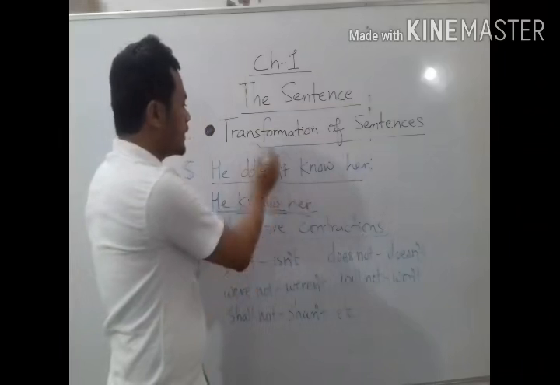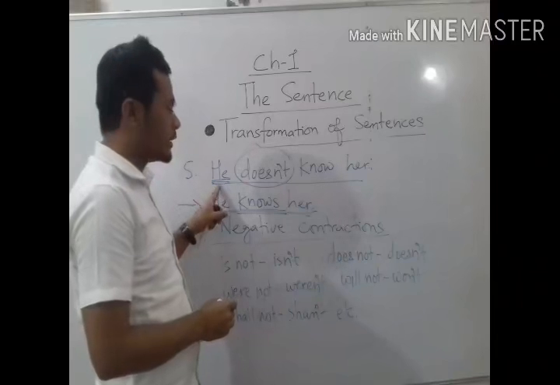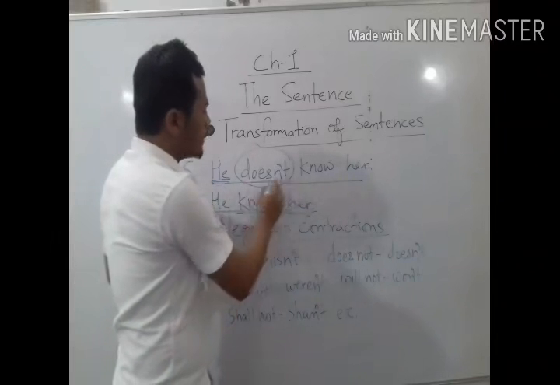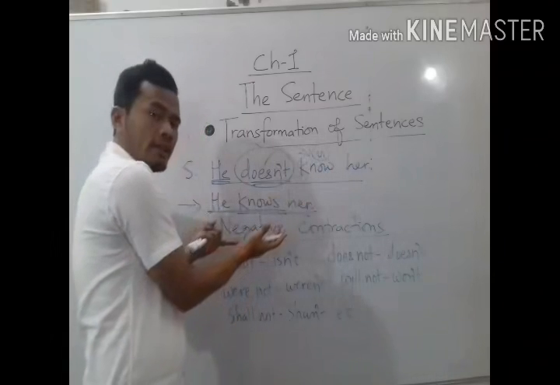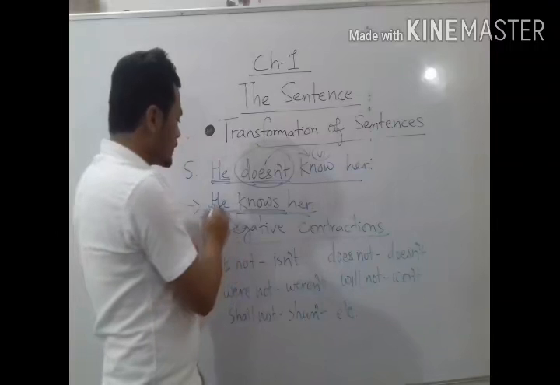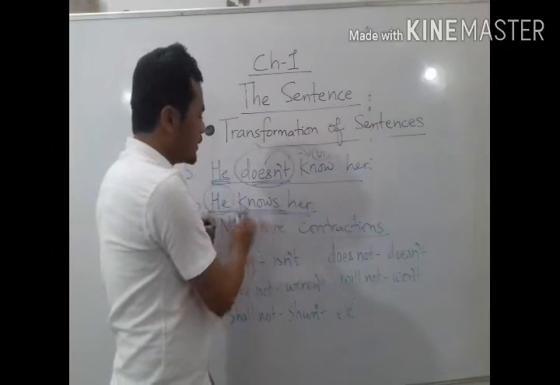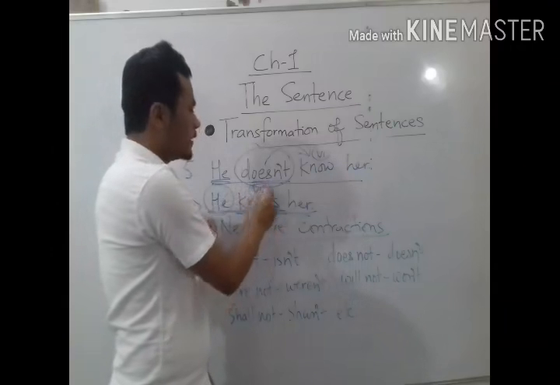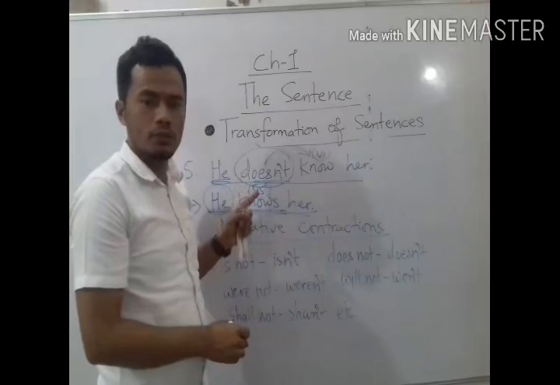Here doesn't, because the subject is singular. After using do, does, did, I have already told you to use V1. But here we don't have any do words, so with a singular subject we use knows, the singular verb. Understood? You need to be very careful.